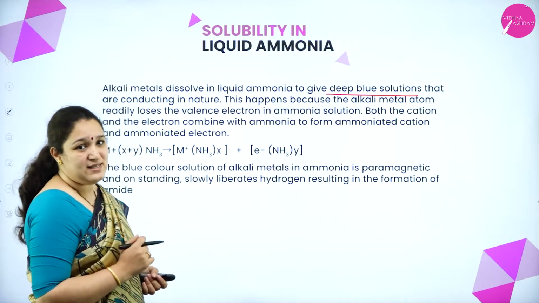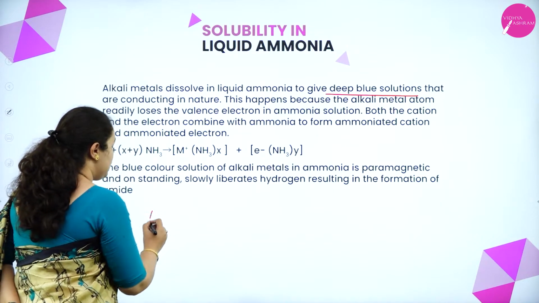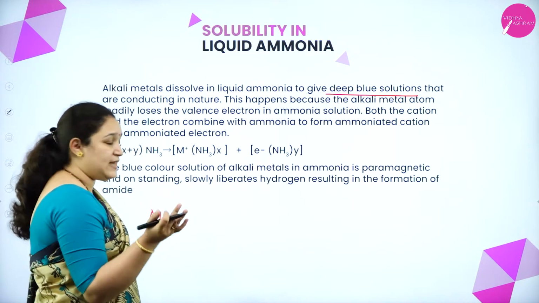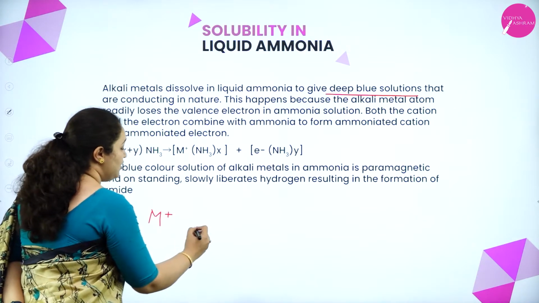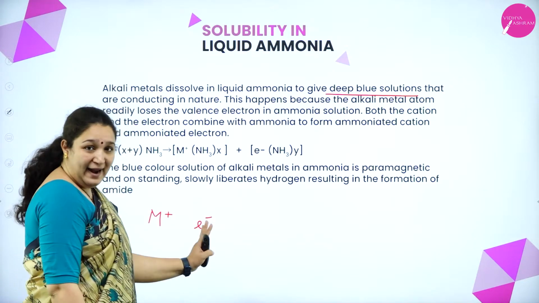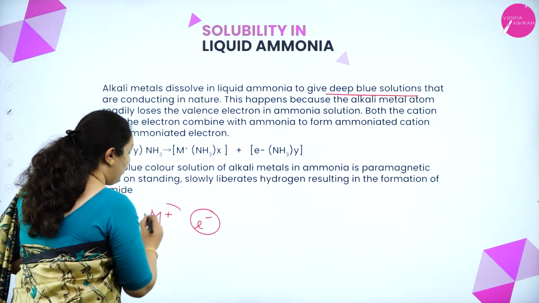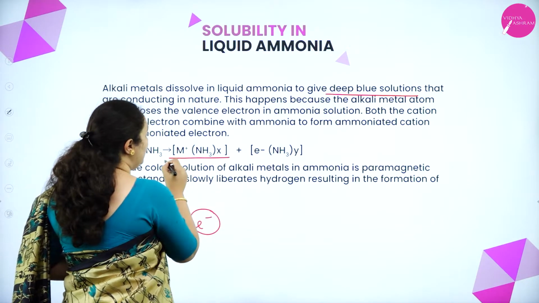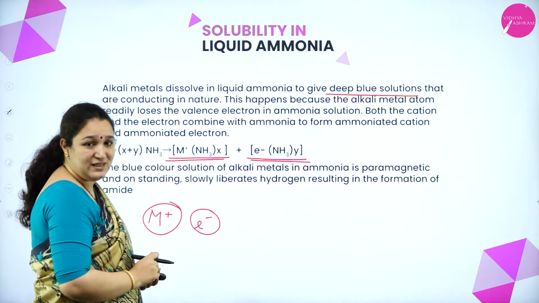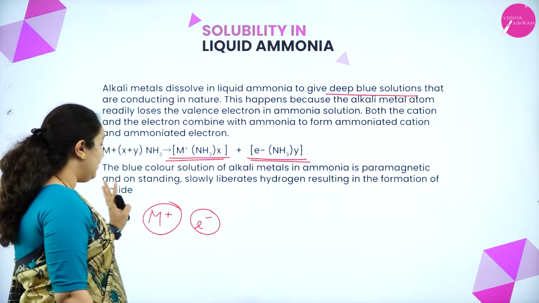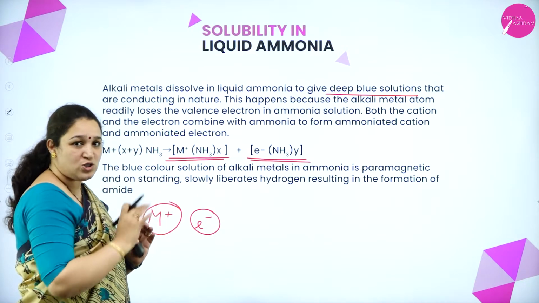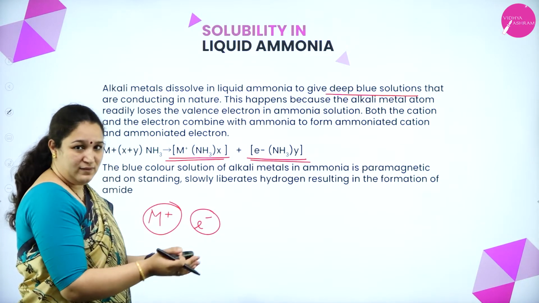So what exactly is happening? As the alkali metals have a single electron in their valence shell, they can lose that electron to form a cation. So a cation is formed and an electron is lost. Both the cation and the electron combine with ammonia to form ammoniated cation and ammoniated electron. The alkali metal can lose the valence electron, and the cation which is formed after the loss of the electron will also combine with ammonia.